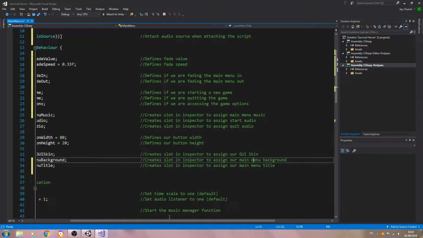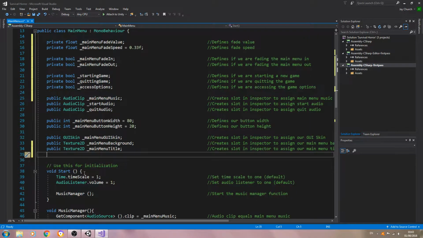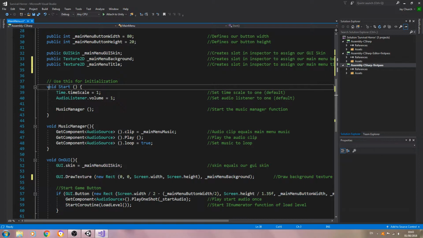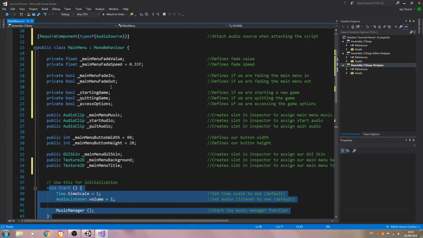And as always, these should make more sense when we actually come to doing some scripting below, where we actually use these variables. Hopefully it should all become apparent.